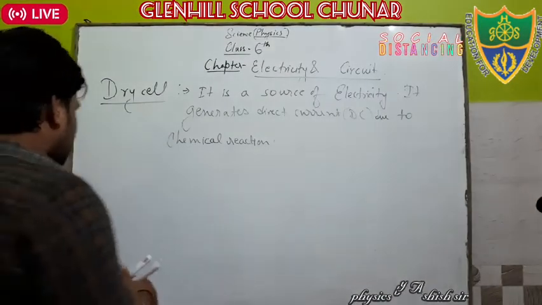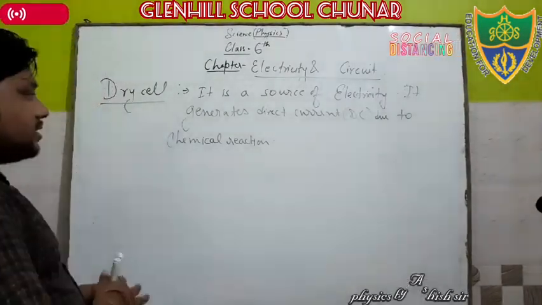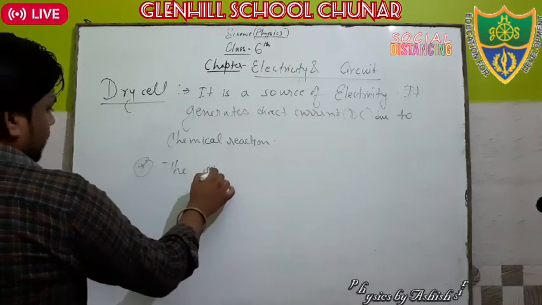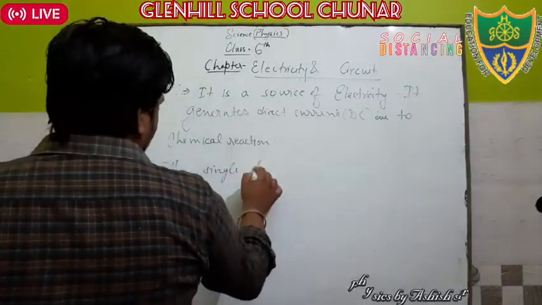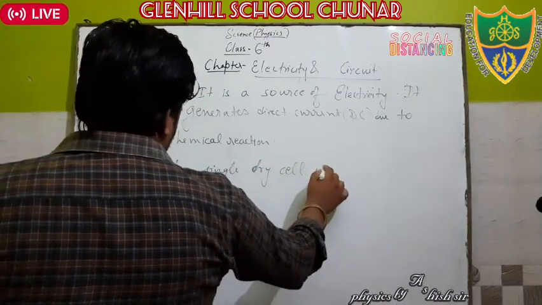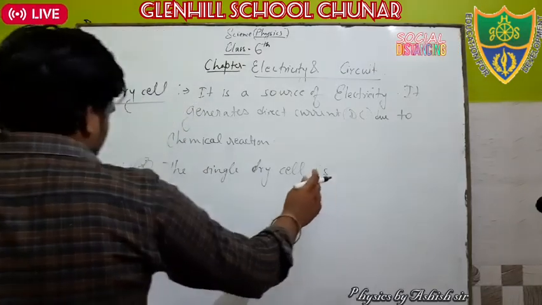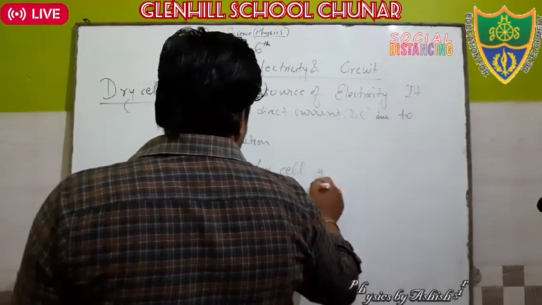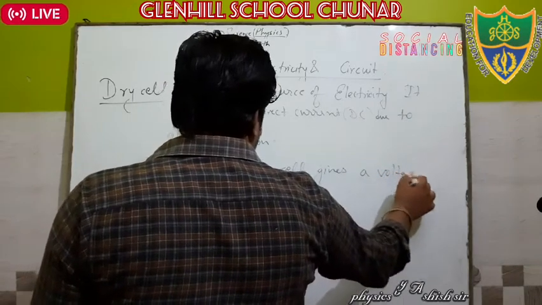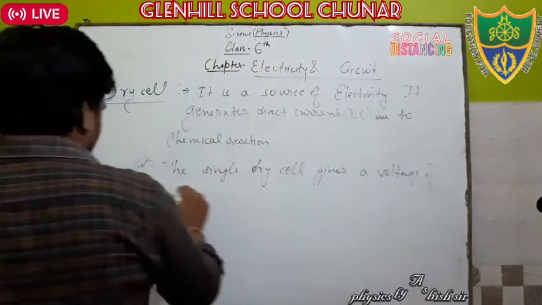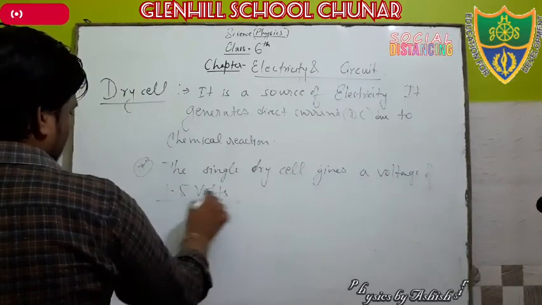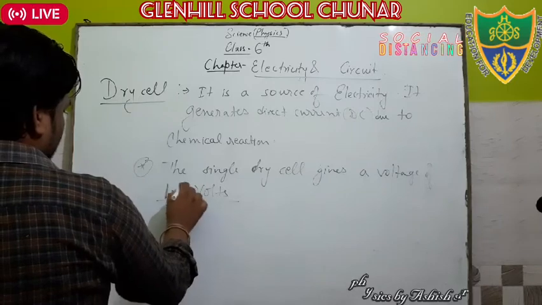Okay, the single dry cell diagram is here.